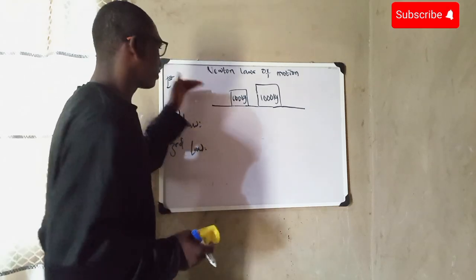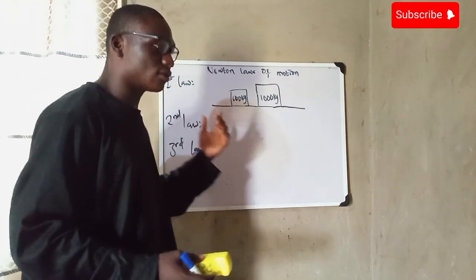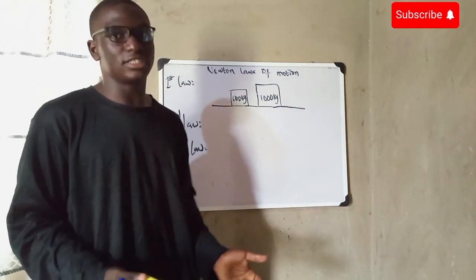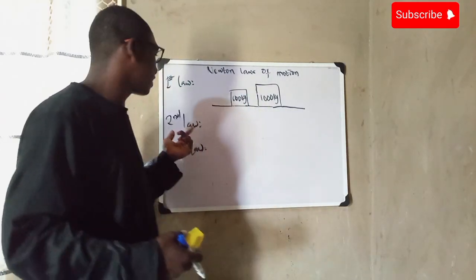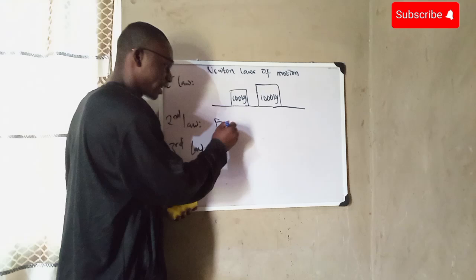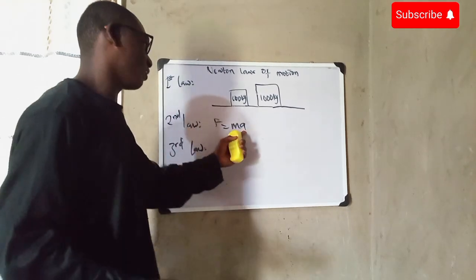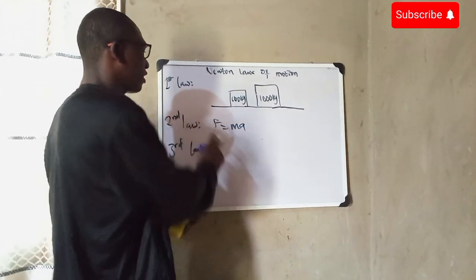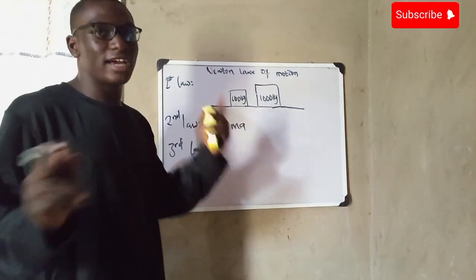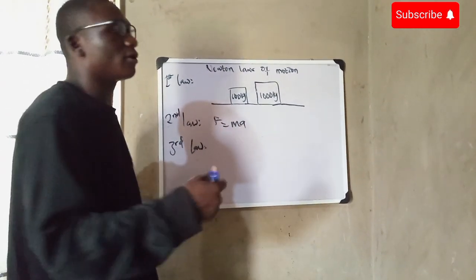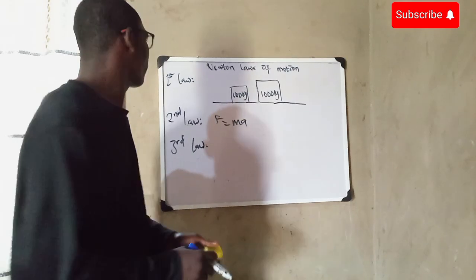This is Newton's first law, and the second law. Just like we said, Newton's first law, also known as the law of inertia, says an object at rest will remain at rest unless acted upon by an external force. And Newton's second law, F is equal to ma, says the acceleration of a body is directly proportional to the applied force, but inversely proportional to its mass. And the third law says that for every action, there is an equal but opposite reaction.